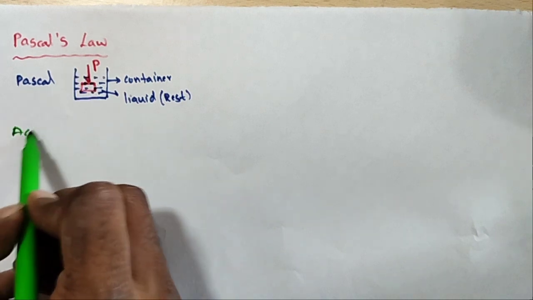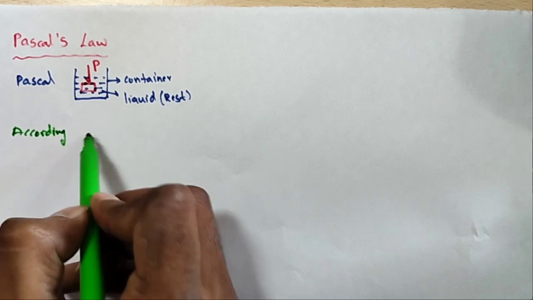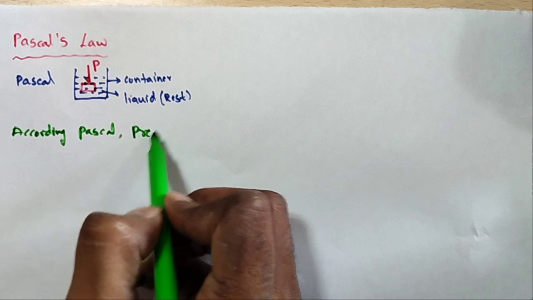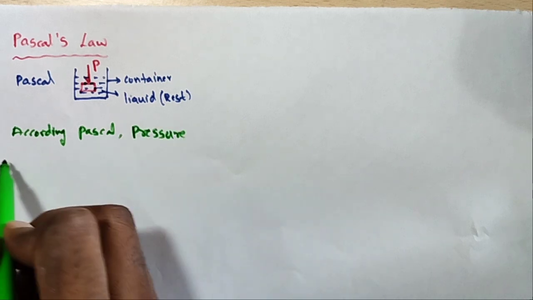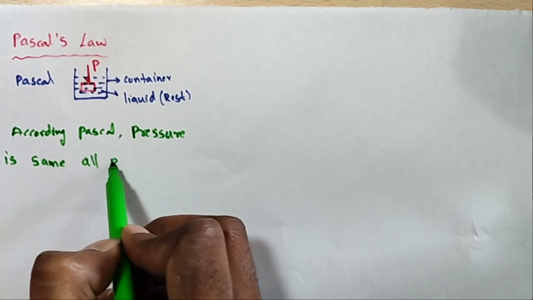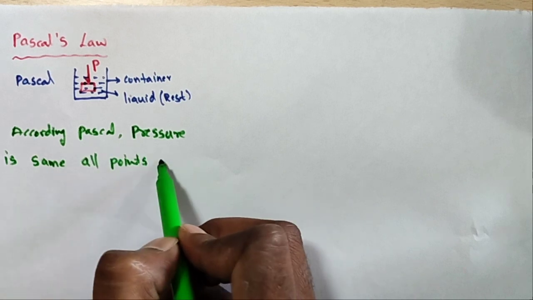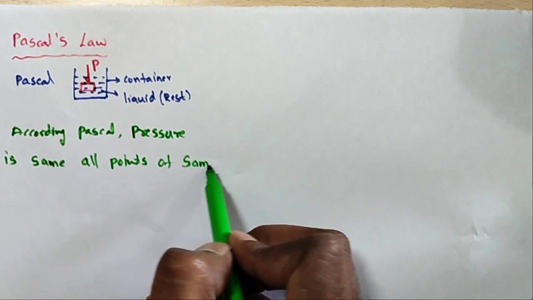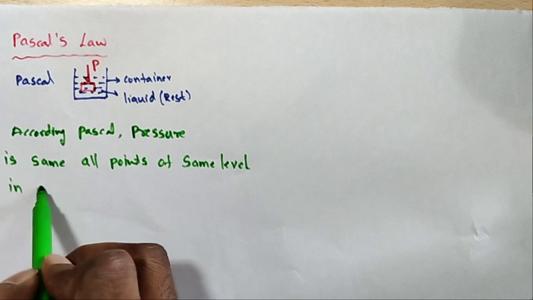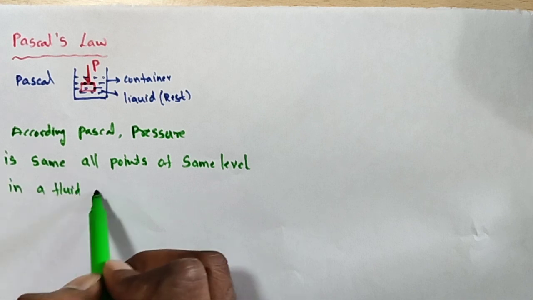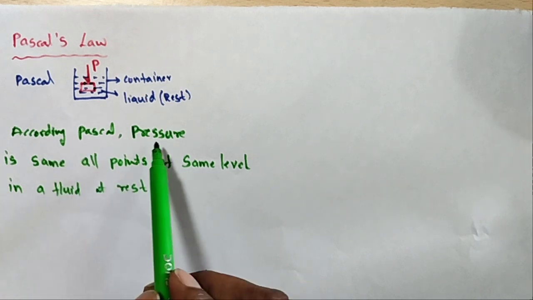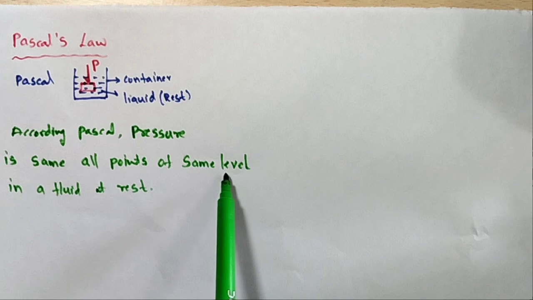According to Pascal, the pressure is the same at all points of the same level, all points at the same level in a fluid at rest. This is called Pascal's law. So according to Pascal, pressure is the same at all points of the same level.